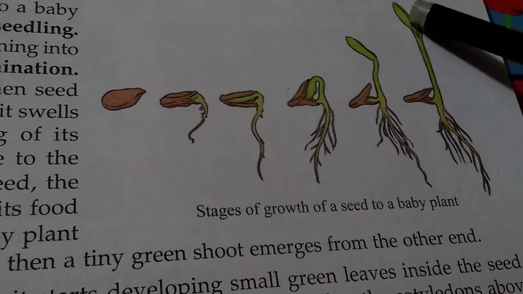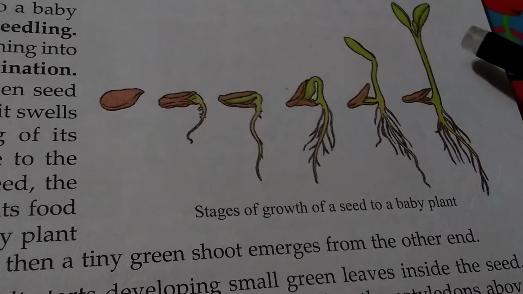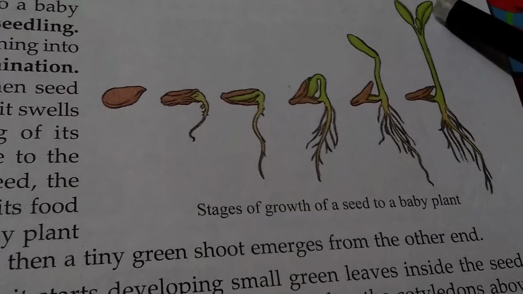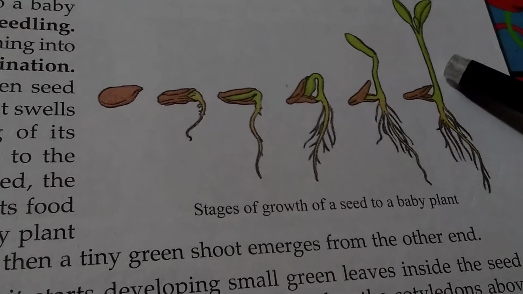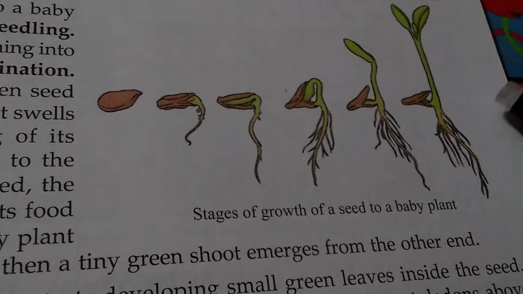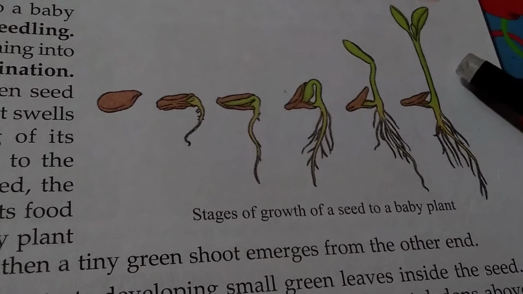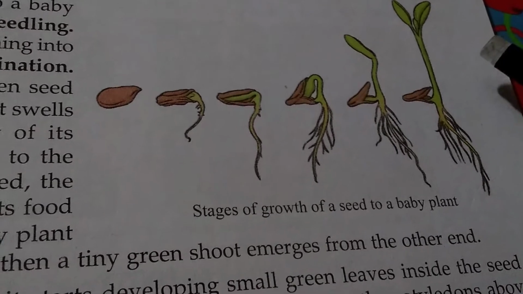The growing hook-shaped shoot straightens out and pushes the cotyledons above the ground. Gradually, the shoot elongates to form a proper stem, and its leaves unfold.